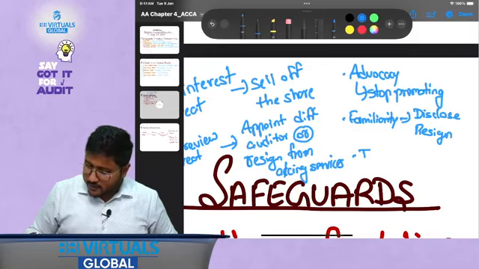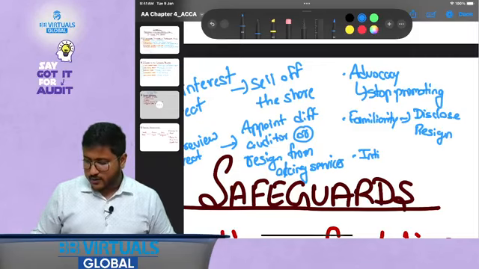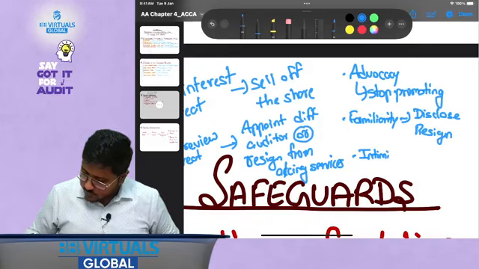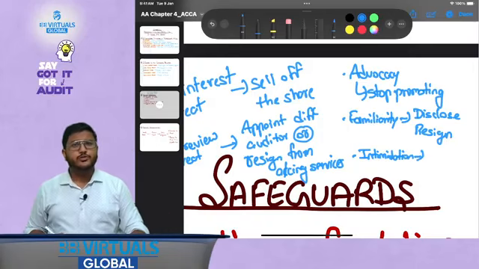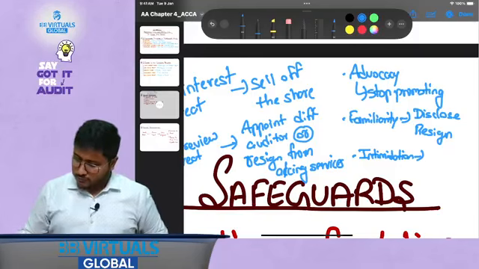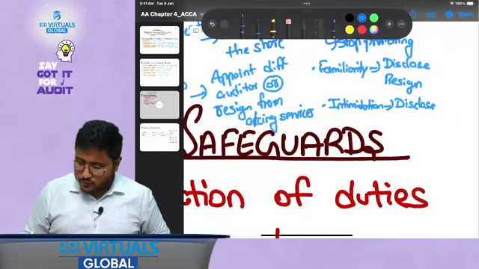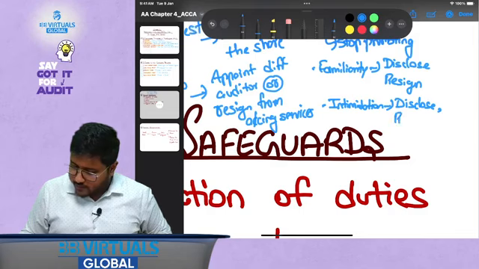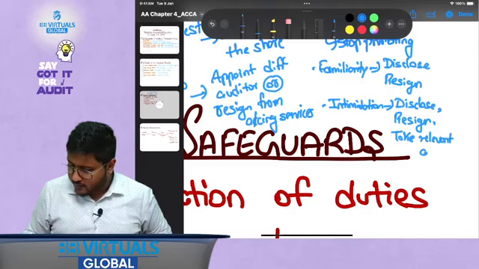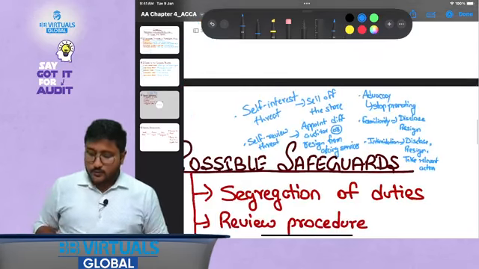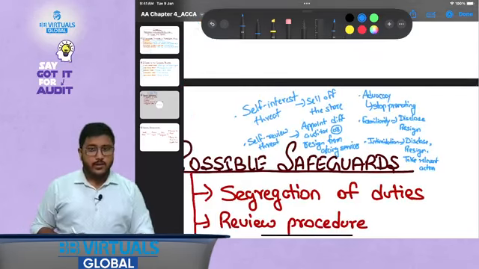Then intimidation: if I am being intimidated, what should I do? I should first of all disclose, I could resign, or I could take the relevant action, whatever is suited in a particular case, right? That is called a safeguard in a particular scenario.